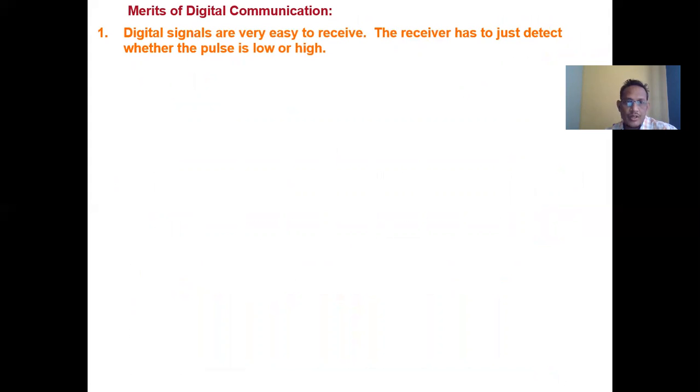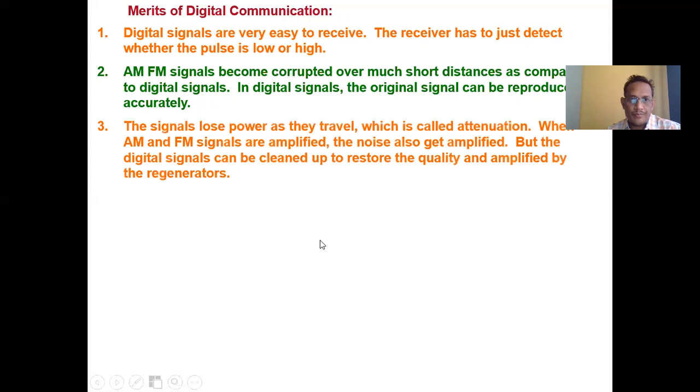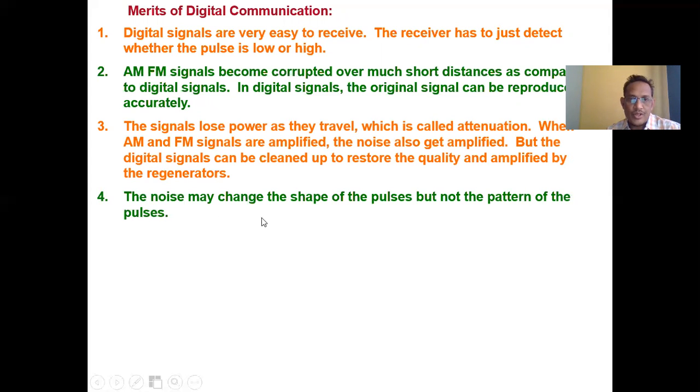Merits of digital communication: a digital signal is very easy to receive. The receiver just detects whether the pulse is low or high, because you are sending the information in terms of either 0 or 1, a square wave. AM and FM signals become corrupted over a much shorter distance as compared to digital signals. In a digital signal, the original signal can be reproduced very accurately as compared to an analog signal. Noise may change the shape of the pulse, but not the pattern of the pulses, so not the original information in terms of binary.